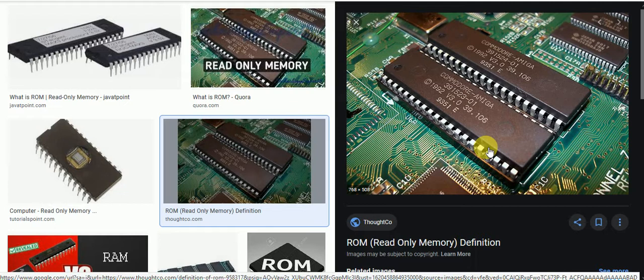Secondary storage is the same type as ROM, non-volatile memory. When our computer's power switches off, secondary storage does not lose data. Our data is saved in magnetic media or optical media. So there are two types of secondary storage media, magnetic and optical. Now let's discuss magnetic media. The two types of magnetic media are magnetic tapes and magnetic discs.